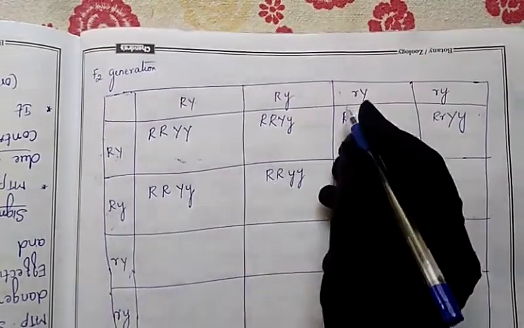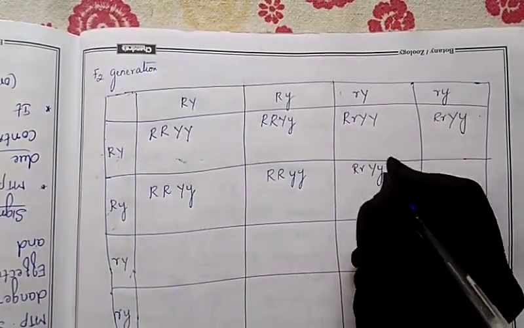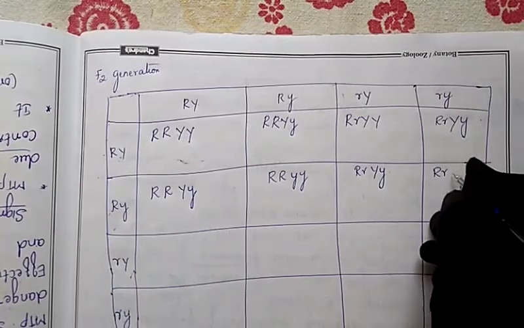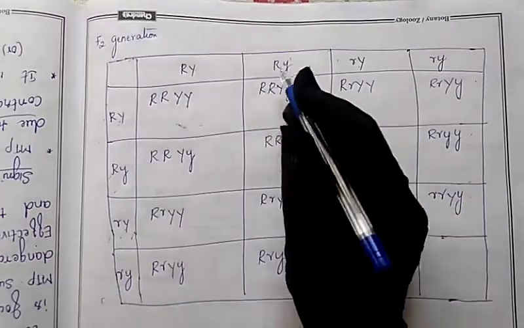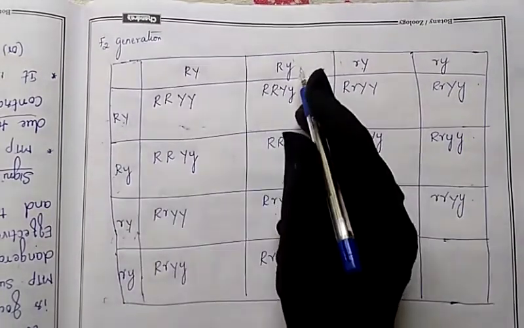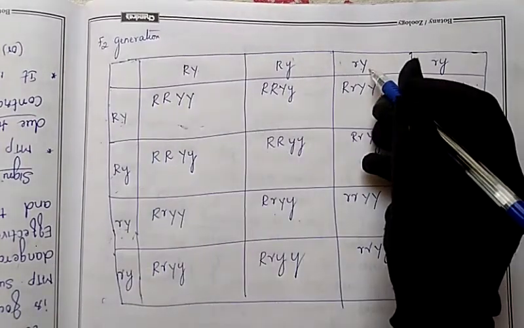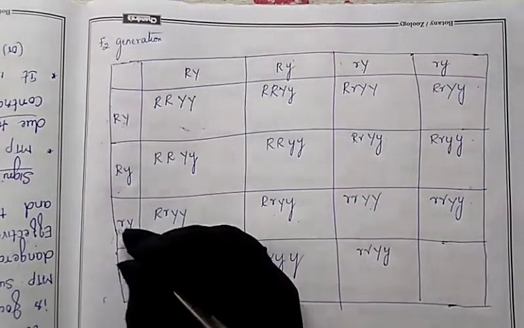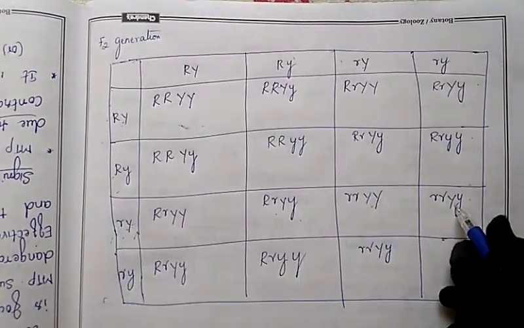Next, capital R, small r, capital Y, small y. So like this. Next, capital R, small r, small y, small y. Next, capital R, small r, capital Y, small y. Next, small r, capital Y, capital Y. Next, small r, capital Y, small y.